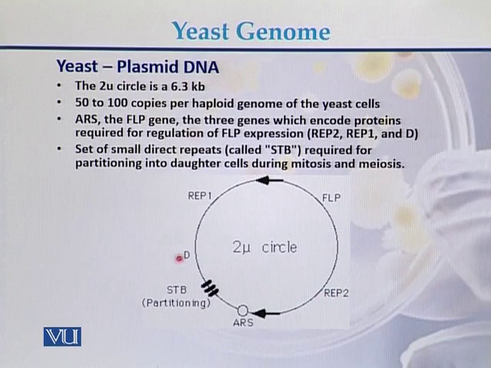These are genes and the D gene. So these genes are required for the regulation of FLP. A small set of direct repeats called STB is also present here. STB is also present in the plasmid DNA. These small direct repeats are usually used during the process of mitosis and meiosis and the cell division of the yeast cell.